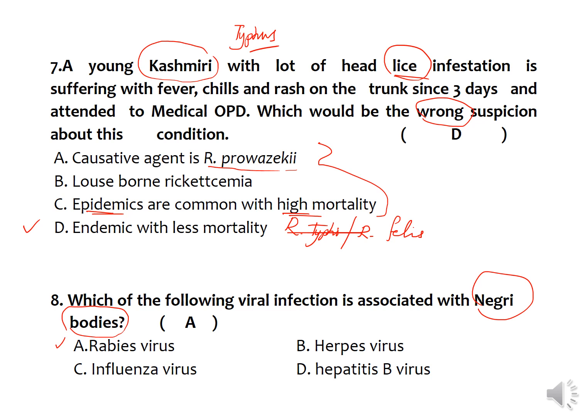Influenza and hepatitis B won't produce any inclusion bodies. Remember, herpes virus produces inclusion bodies in the nucleus of the infected cell, whereas rabies virus produces them in the cytoplasm, because it's an RNA virus which multiplies in the cytoplasm, whereas herpes virus is a DNA virus which multiplies in the nucleus of the infected cells.